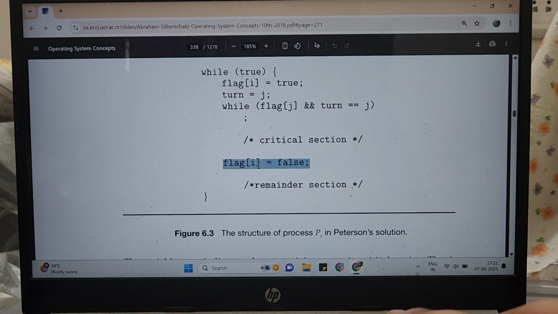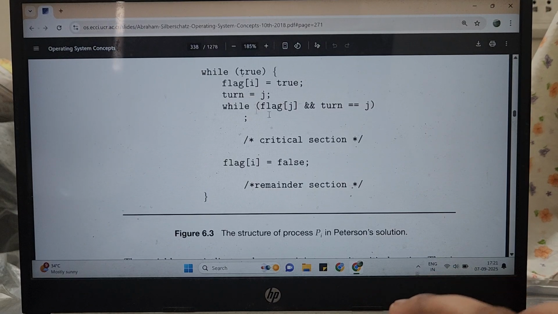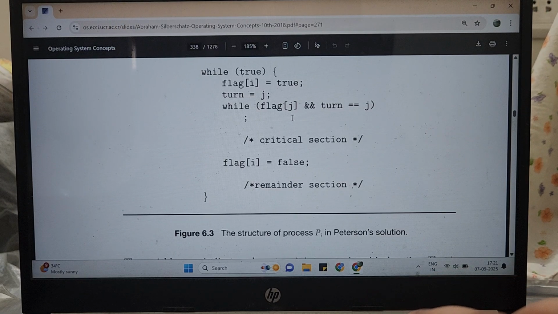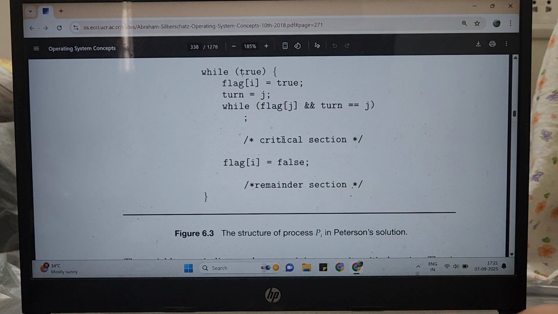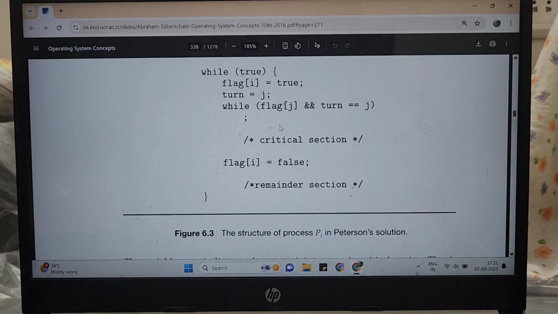So because flag of i is false, next time when the other process comes and checks for flag of i, that will be false. So i will not execute its critical section, instead j will be allowed to execute. So basically, once a particular process is done with its critical section, it is saying I am no longer ready or I no longer want to be entering that section anymore.